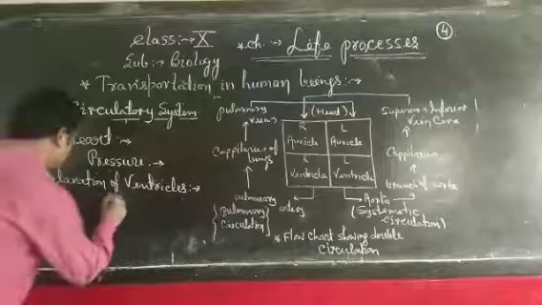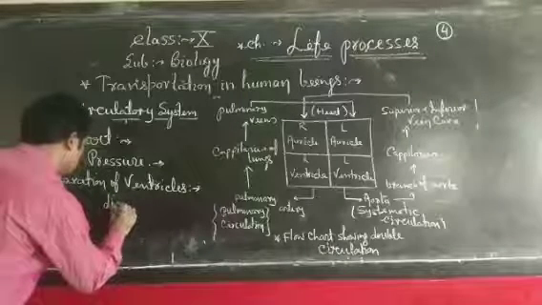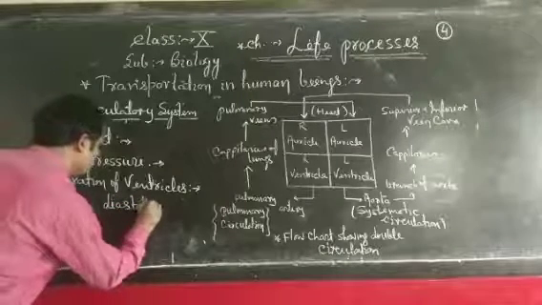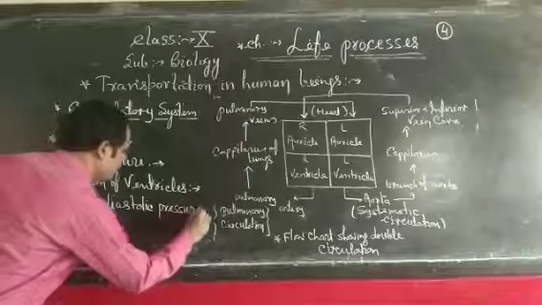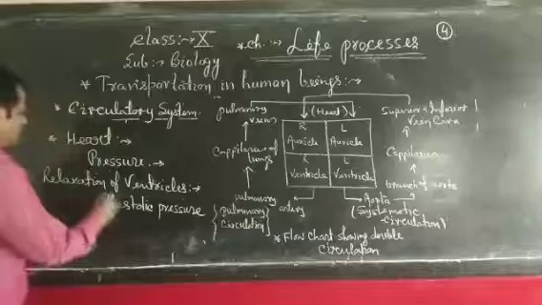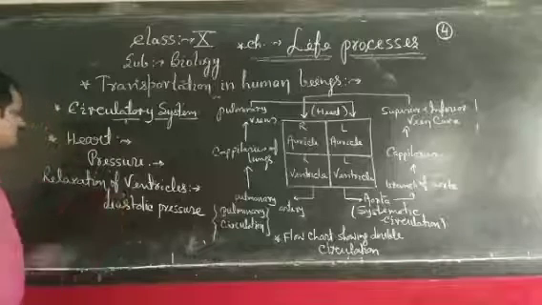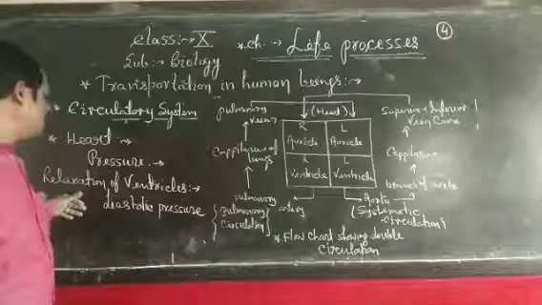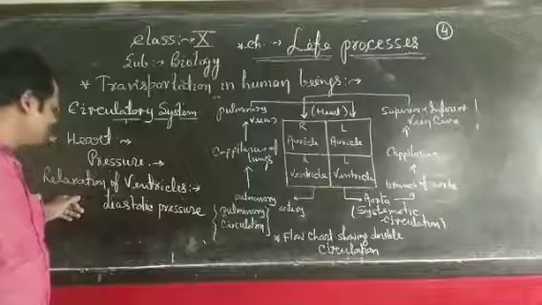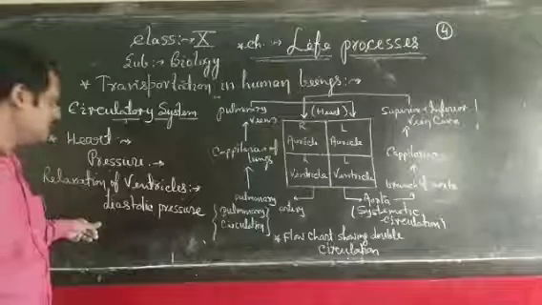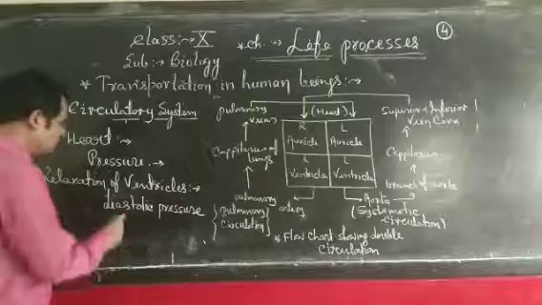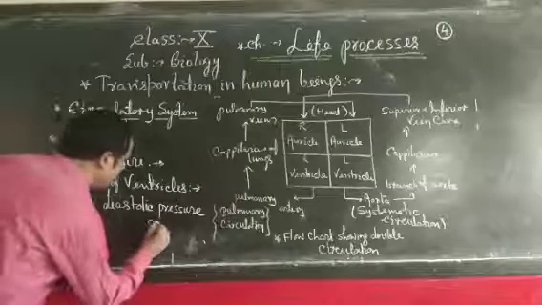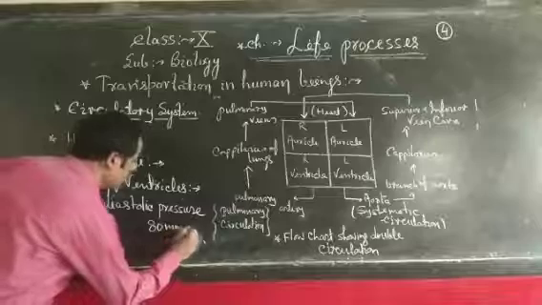This is called diastolic pressure. It means after the relaxation of the ventricle, the pressure created is called diastolic pressure. And in a normal human being, the diastolic pressure is 80 mm Hg.